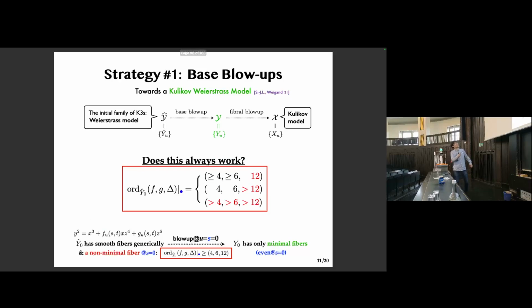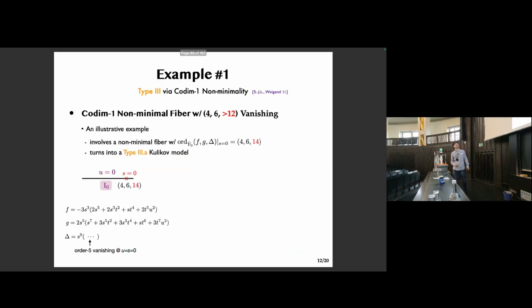But as I said, I was cheating because this does not always work. This is the general spirit, but this does not always work, especially when the vanishing orders are too high. So in these first two cases, these base blowups alone do bring us to Kulikov types 2 and 3. However, in this last case, which I will call strict non-minimality for an obvious reason, this strategy just never works. So let me illustrate the success and the failure with two concrete examples now.